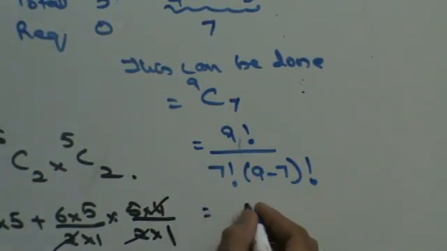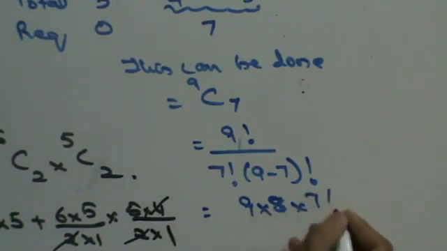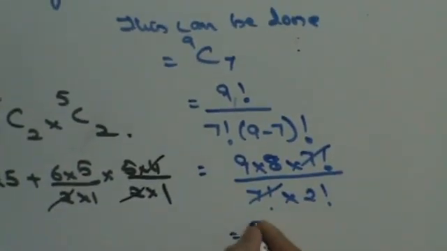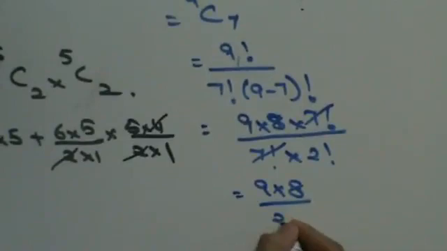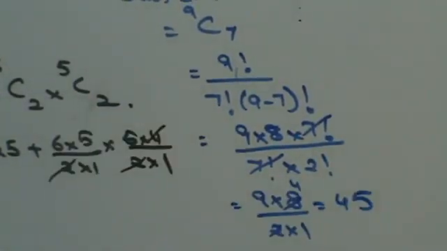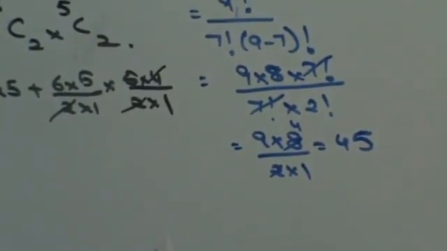This can be written as 9 into 8 into 7 factorial upon 7 factorial into 2 factorial. So in that case 9 into 8 upon 2 into 1, which is 45. There are 45 different ways in which I can have a committee with no engineer.